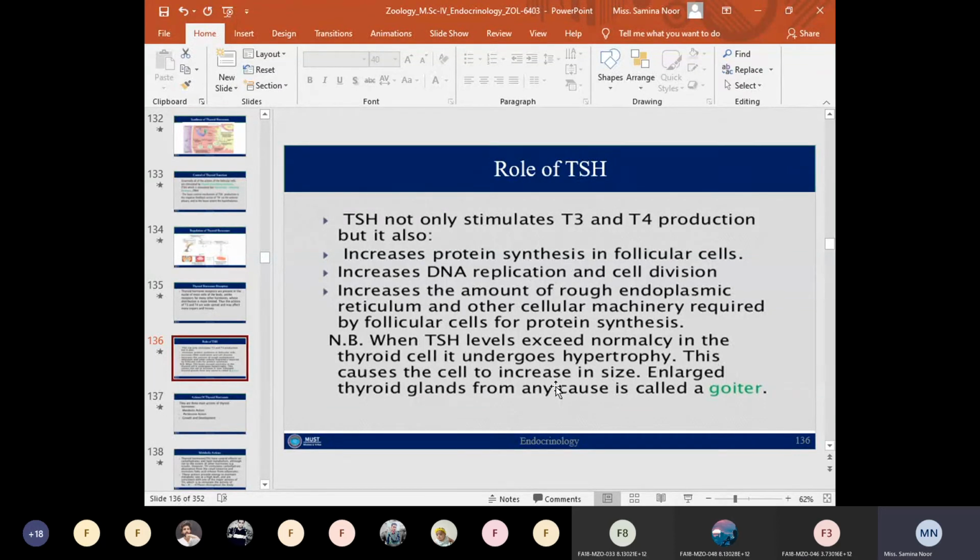So what is goiter? Goiter is a condition which occurs as a result of an elevated level of TSH, and this TSH causes the hypertrophy of the thyroid cells. That eventually causes the enlargement of the thyroid gland, and this condition is known as goiter.